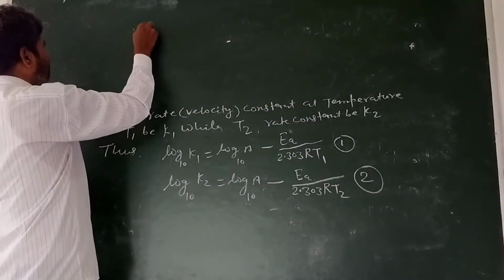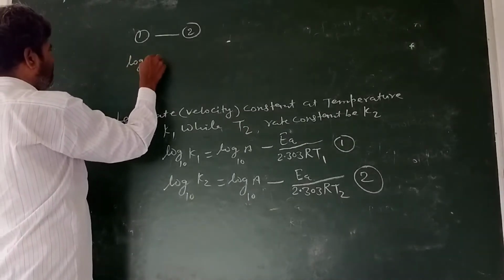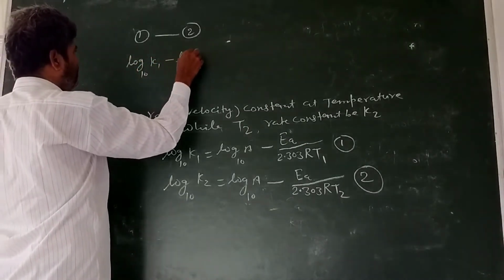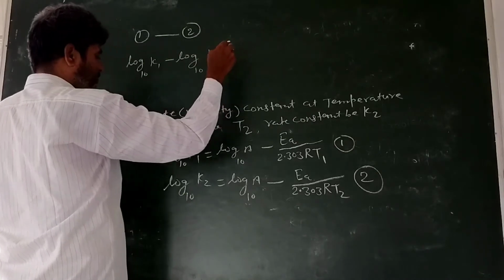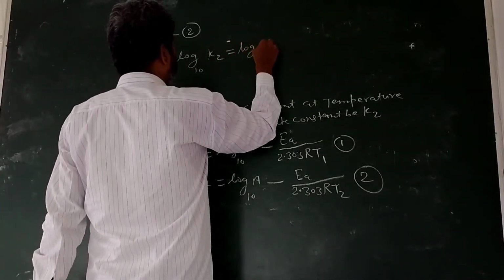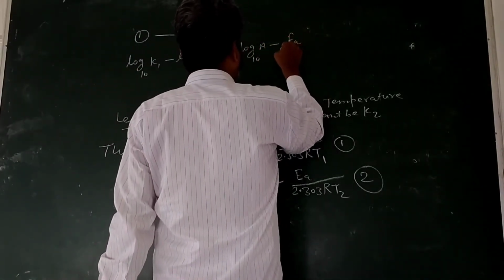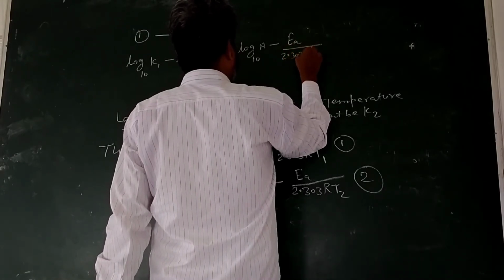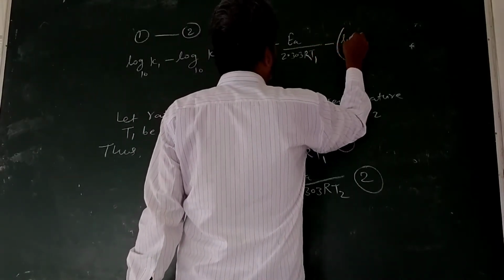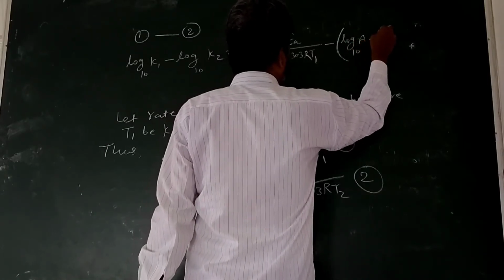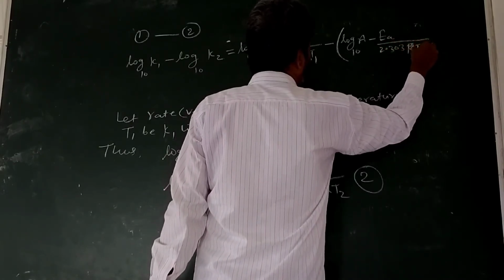Now subtracting 2 from 1, log K1 on the base 10 minus log K2 on the base 10 is equal to log A on the base 10 minus EA upon 2.303 RT1 minus log A on the base 10 minus EA upon 2.303 RT2.